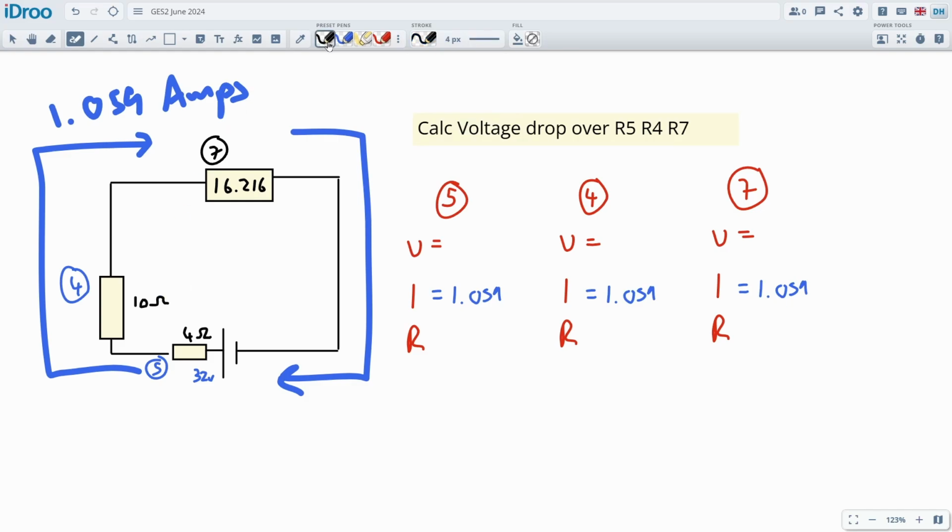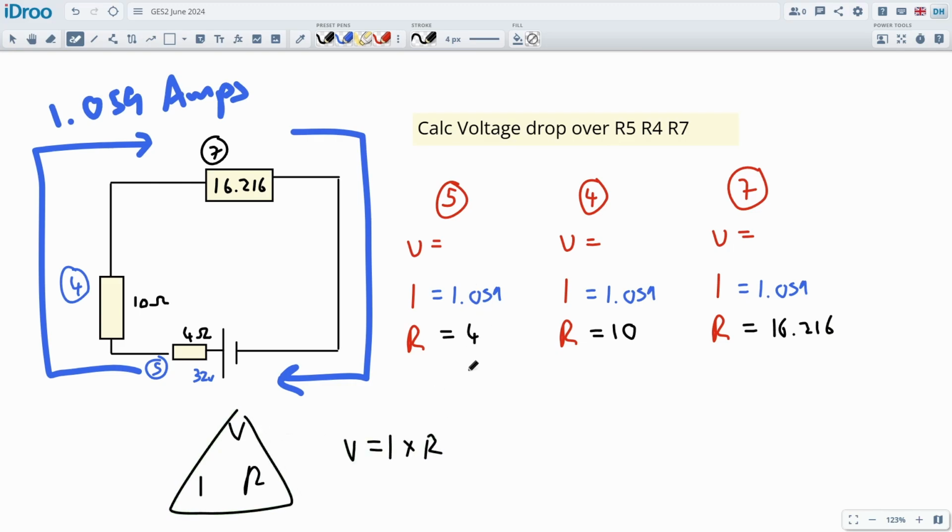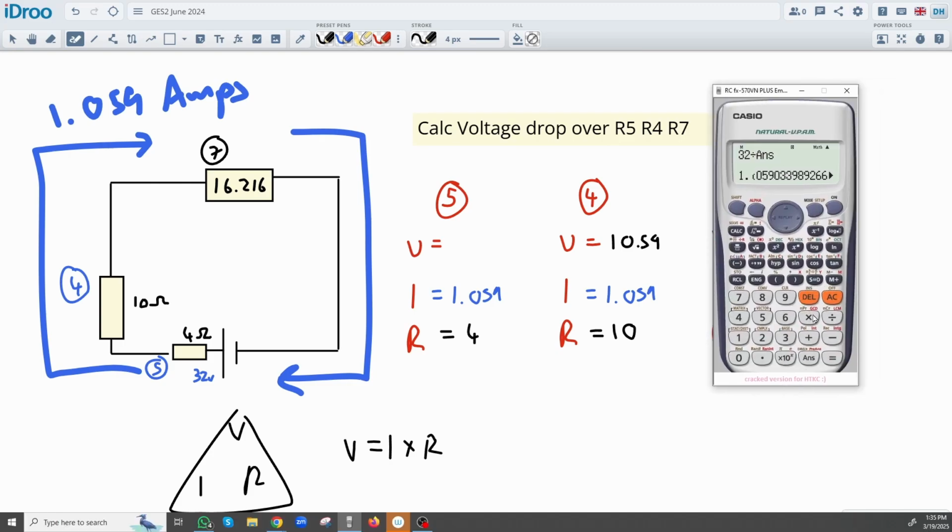The resistance is written on the components, which is great. This is 4 ohms, this is 10 ohms, and this guy is 16.216. Using Ohm's law, we can calculate the voltage drop across each of these components. So that's going to be I times R. Let's just multiply all of these together. Oh, this is an easy one. That will be 10.59 volts. The rest of them I have to do on a calculator. So I got my 1.059. We'll times it by 4.